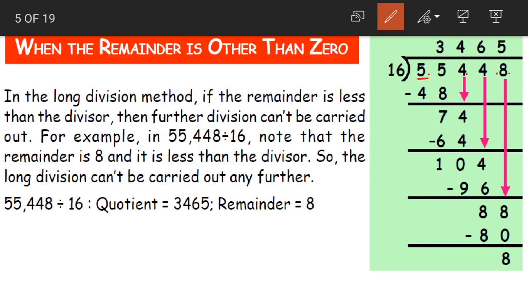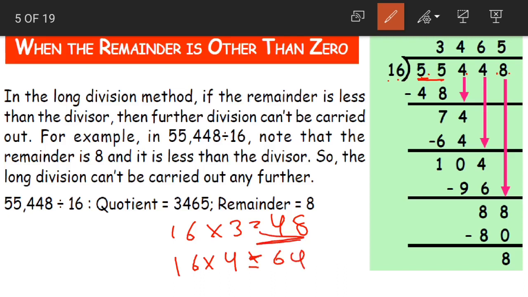55,448. Now if we take the first digit, 5 is less than 16. So we cannot divide. We'll go for 2 digits. Yes. We'll go for how many digits, children? We'll go for 2 digits. Let us write the 16 table here. 55 comes between what? 16 3s are 48 and 16 4s are 64. Yes, it comes between these two. We should always go for the smaller number. So we'll go for 16 3s are 48.